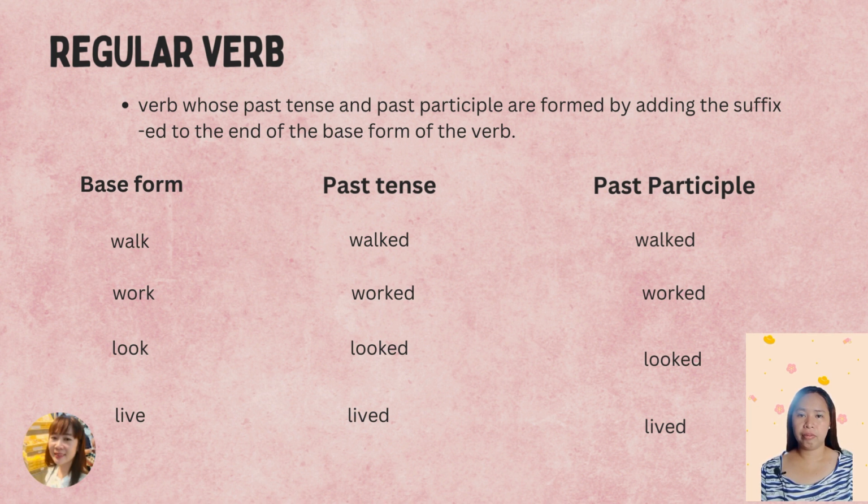For example, walk, walked, walked. From past tense to past participle, it doesn't change its word. Work, worked, worked. Look, looked, looked. Live, lived, lived.